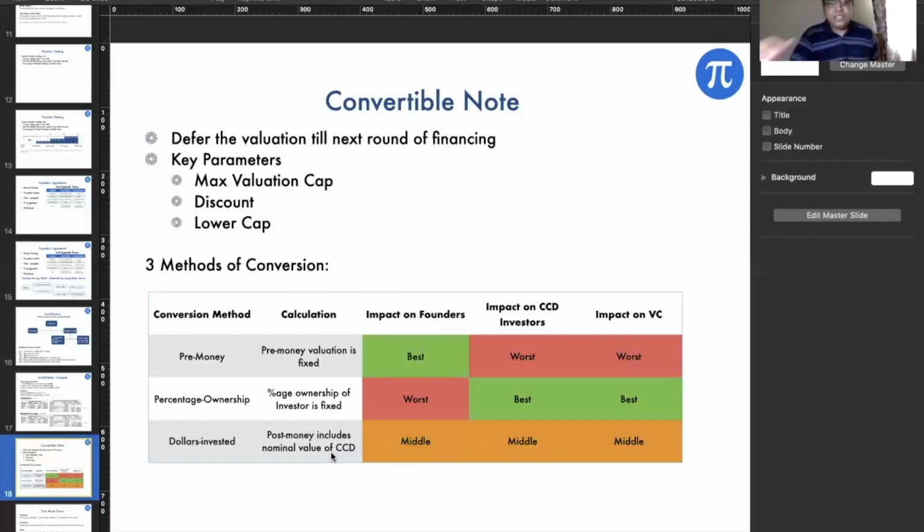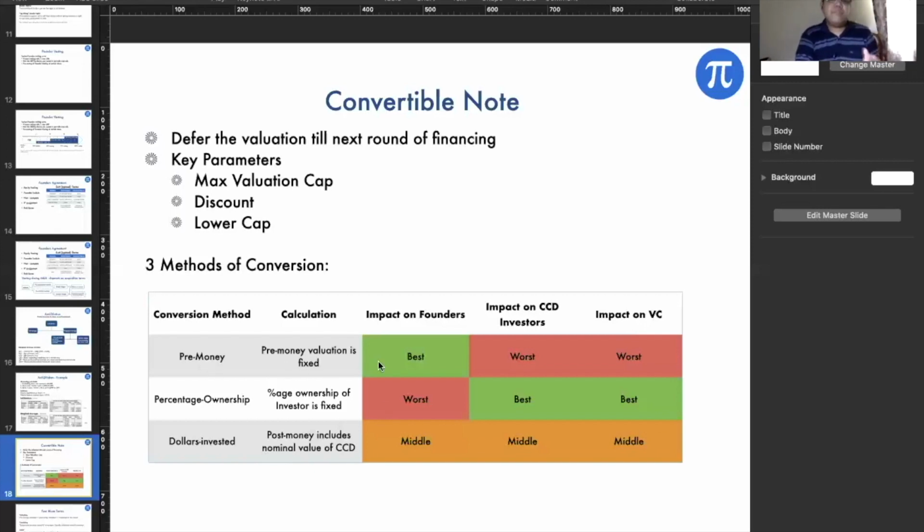Again, these are very detailed, very iterative calculations, and if anyone is interested, I can take you through them. As you can see, there is an impact on the founders, on the CCD investors, and on the venture capital putting in the money. The dollars invested method gives almost everybody a similar dilution; nobody is more diluted or less diluted.